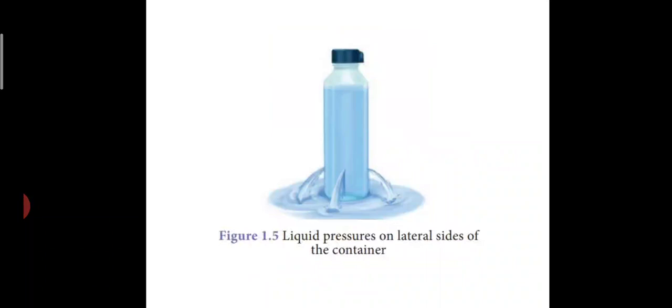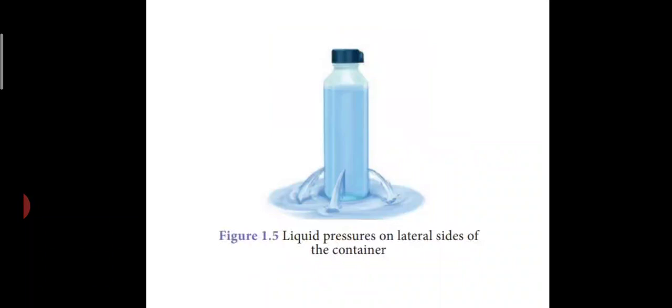If the amount of liquid is less, then the force of the liquid will be slow. So this shows that liquid exerts lateral pressure on the walls of the container. Lateral pressure means on the sideways. So from this you can see the liquid can exert pressure in all directions.